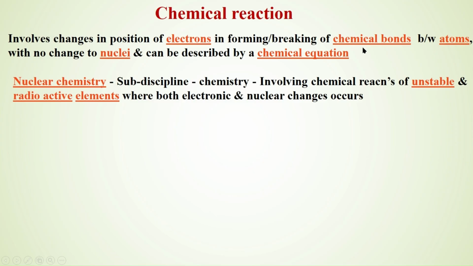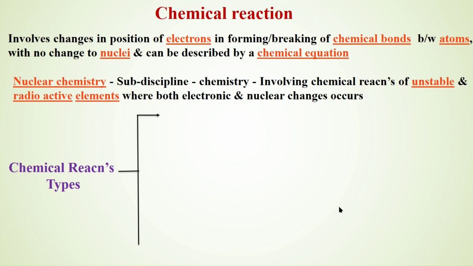In general, in all reactions of non-nuclear chemistry, only the electrons are involved. There are various types of chemical reactions. These chemical reactions can be classified into six types based on what type of reaction occurs.